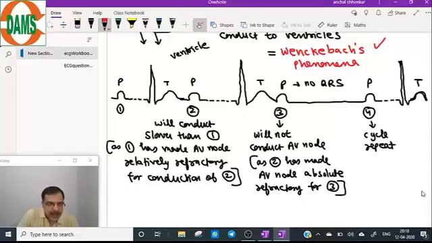Number three, heart rate in Mobitz 1 is regular. True or false? Heart rate in Mobitz 1 is regular heart rate. Is it true or false? No, it is false, because heart rate is irregular. Reason being, PR interval is variable. So heart rate is irregular in Mobitz 1.